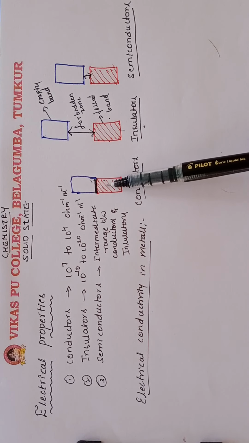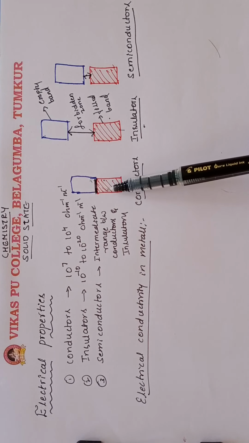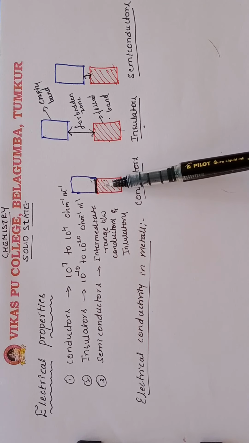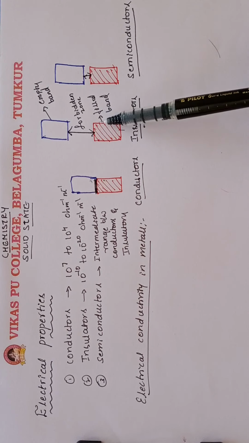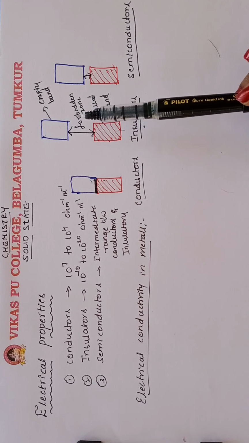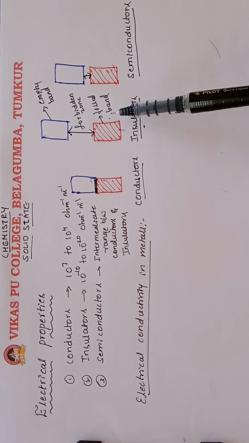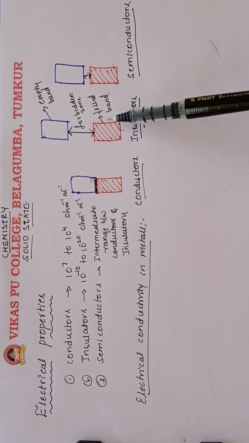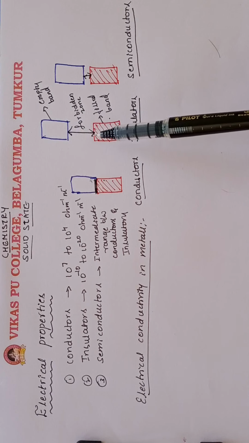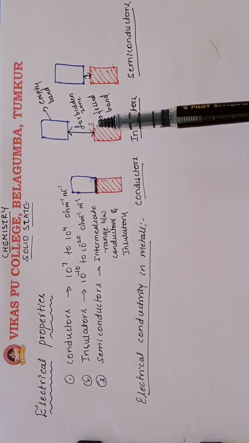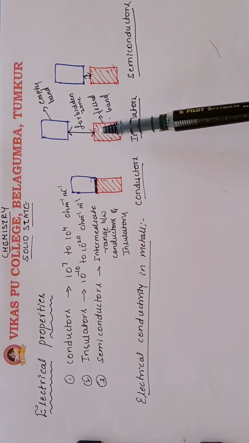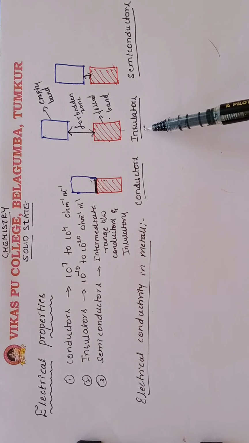We can find the electron moments. Therefore, we can see the conductivity in the conductors. But in the insulator, there is a large energy gap between the conduction band and the valence band. Then the electron cannot jump from the valence band to the conduction band. Therefore, it does not show conductivity in the insulators.